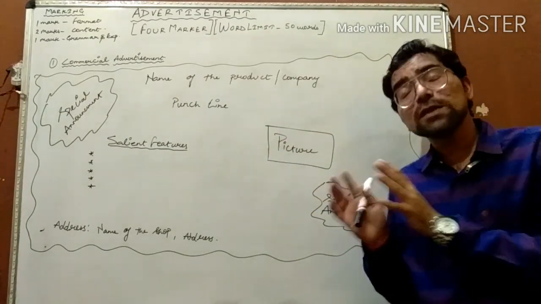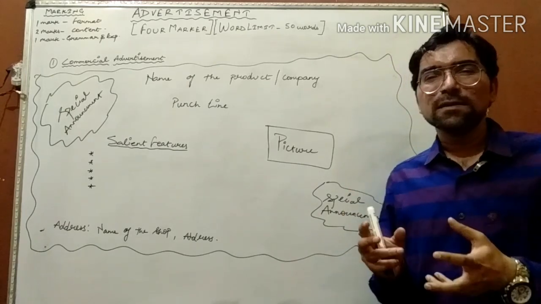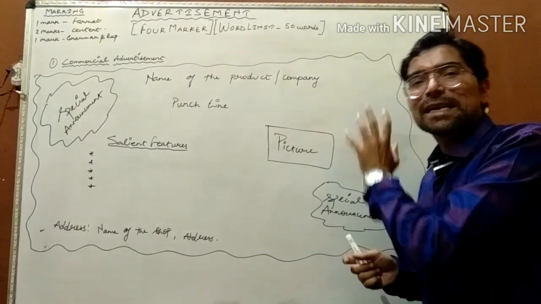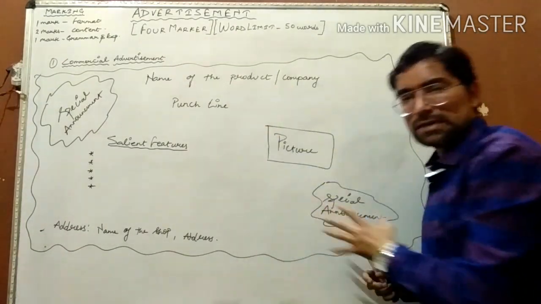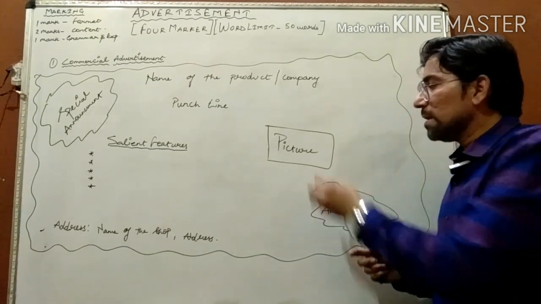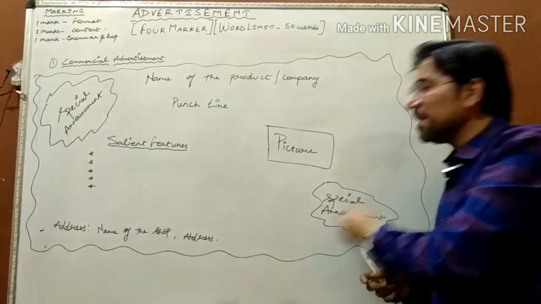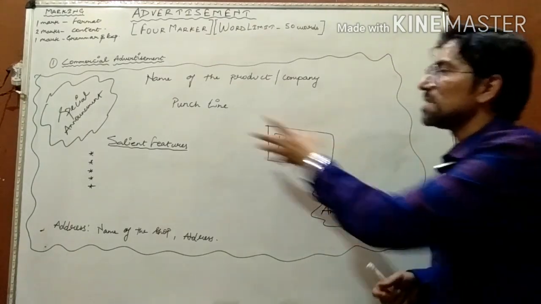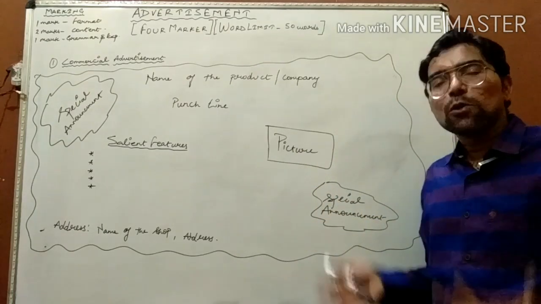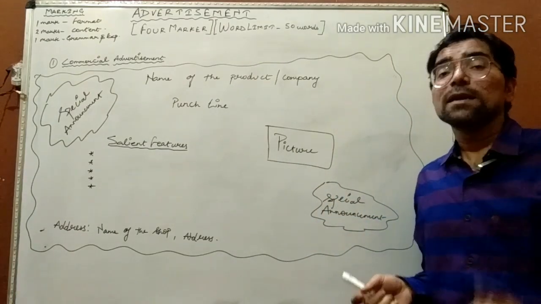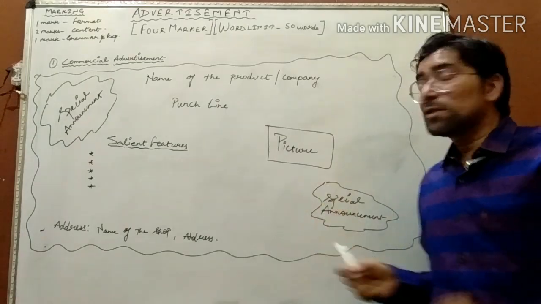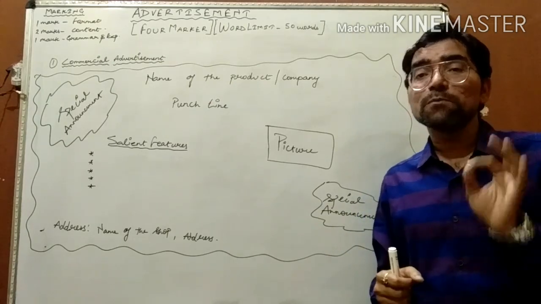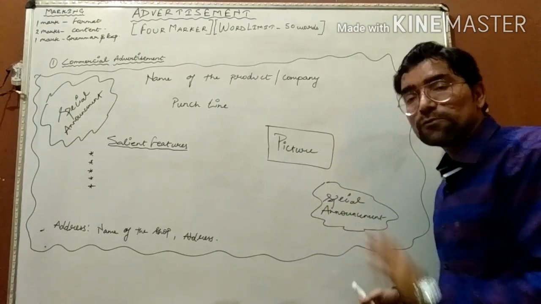And on the other hand, do not make it too messy. Do not create a mess. Keep a proper gap and distance between different components, but do not create a vacant space in any of the components. So to eliminate that vacant space, I am giving this special announcement twice, or if you want, you can give it thrice. But once again, keep in mind your time limit to attempt this 4-mark question, that is 3 to 4 minutes. You have to complete this question in 3 to 4 minutes.